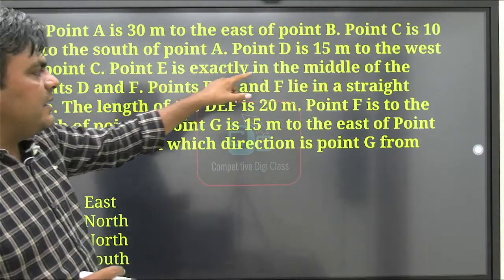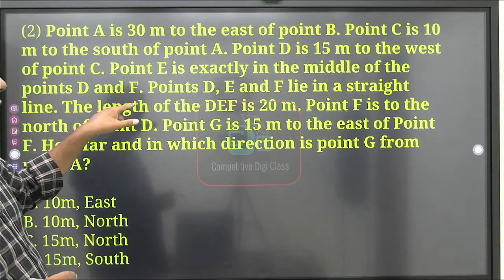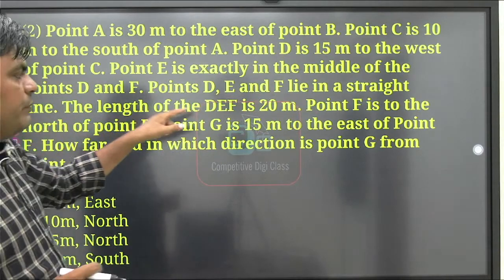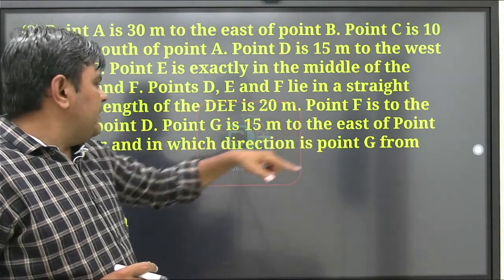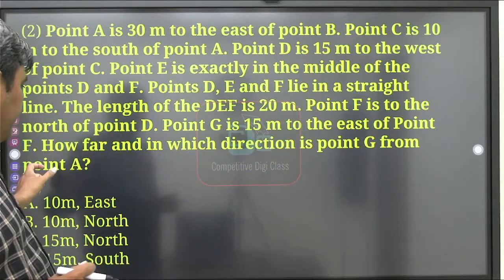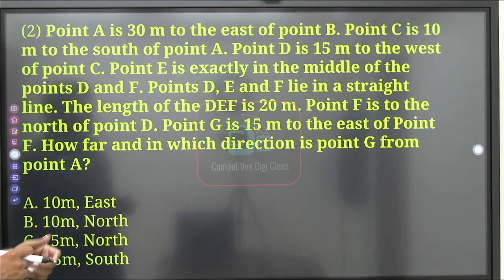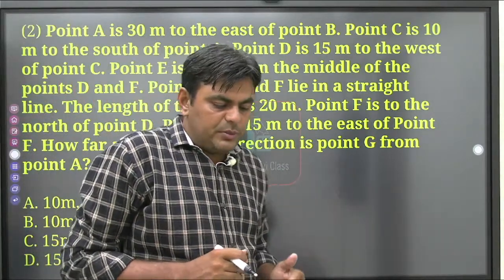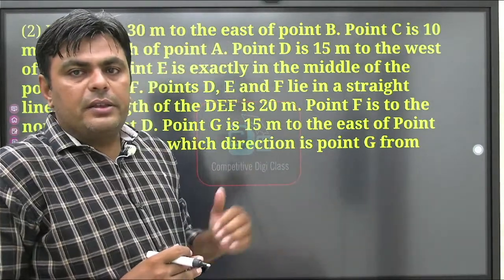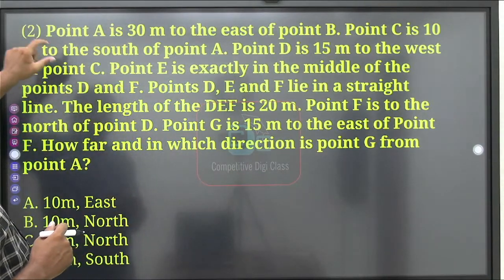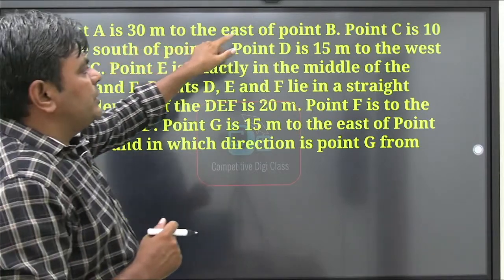Point E is exactly in the middle of point D and F, and points D, E and F are in a straight line. The length of DEF is 20 meter. Point F is to the north of point D. Point G is 50 meter to the east of point F. How far and in which direction is point G from point A? One by one we will see each sentence of the statement and draw the diagram according to it. First, point A is 30 meter to the east of point B.